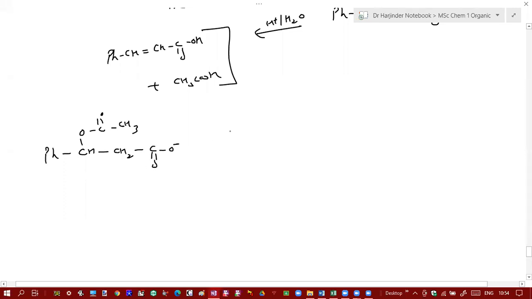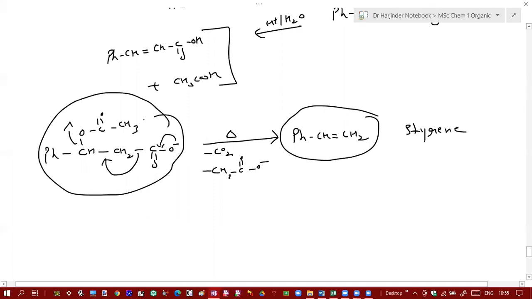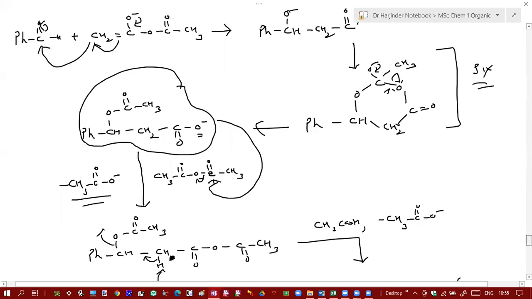So if it does not react over here with another molecule of acid anhydride, and if it undergoes decarboxylation, this bond will shift over here. This carbon-carbon bond will break, and this will shift over here, and this will go out. So there is a loss of carbon dioxide and acetate ion. So this gives rise to styrene as a byproduct. So in Perkin reaction, this styrene is formed as a byproduct by decarboxylation of this intermediate. So this was the mechanism of Perkin reaction. So beta, go through this, and if you have any doubt, please ask.